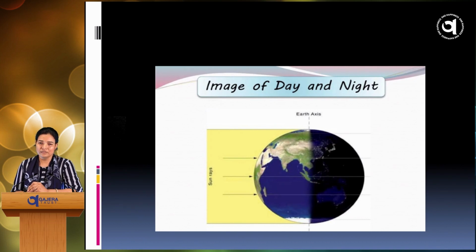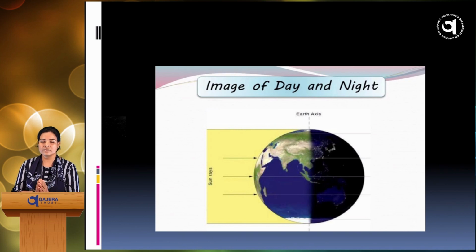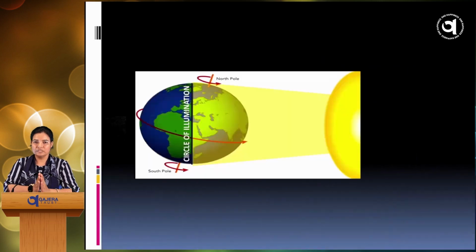How does it happen? Just due to the spherical shape of the Earth, only half of the portion is able to receive the sunlight, and this region experiences daytime. The other half, which is darkened and not able to receive the sunlight, experiences the night. There is a circle between the day and night time on the Earth, and this circle is known as the circle of illumination. It divides the Earth between day and night time.